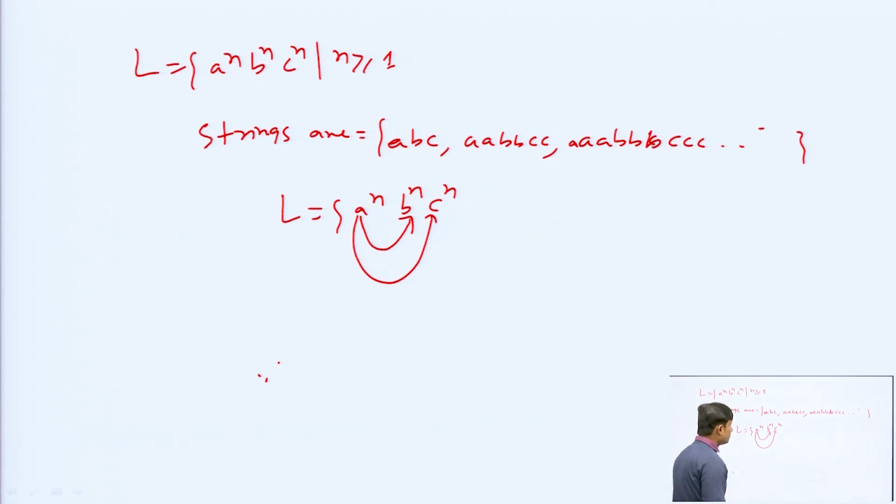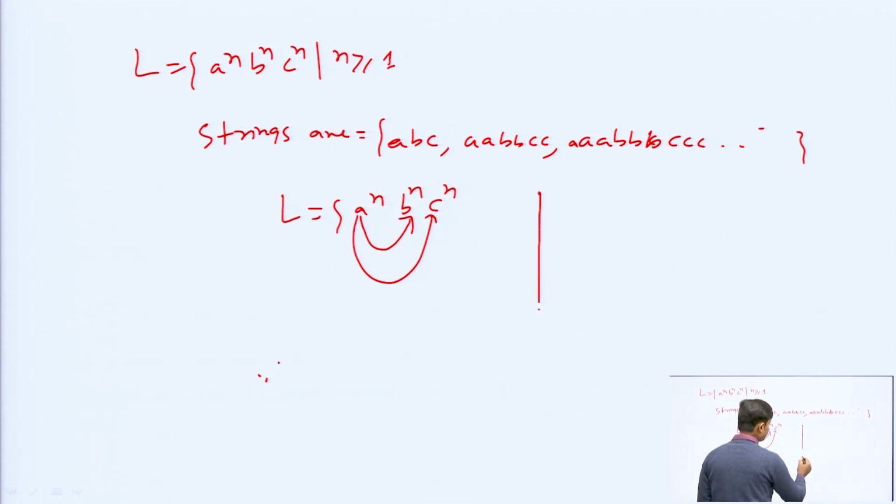For this we cannot design a pushdown automata. Definitely we will go to a higher machine like the linear bounded automata or the Turing machine. See here, if you compare, two comparisons are there at a time, if you take here one stack.